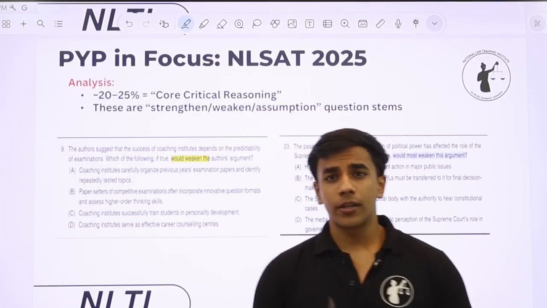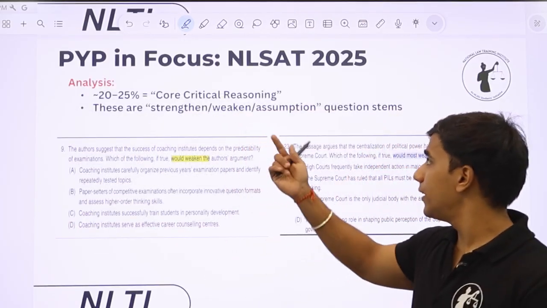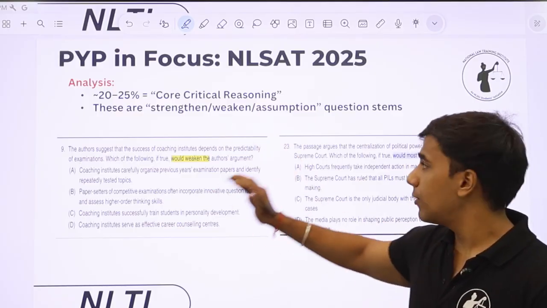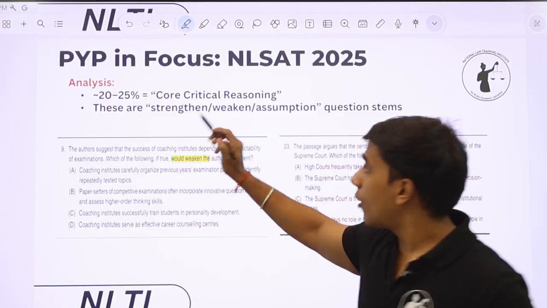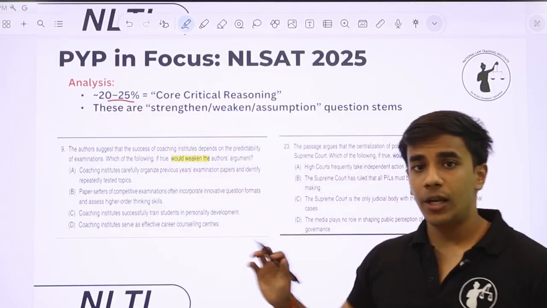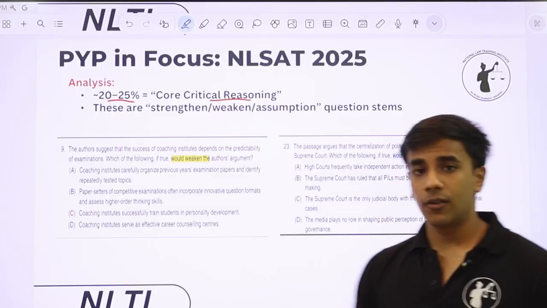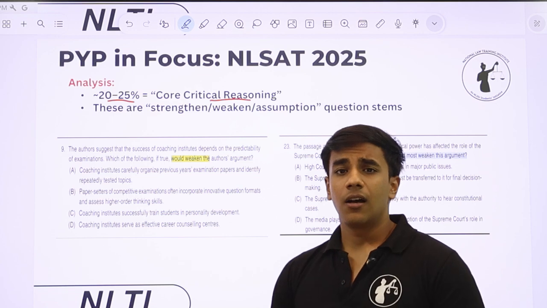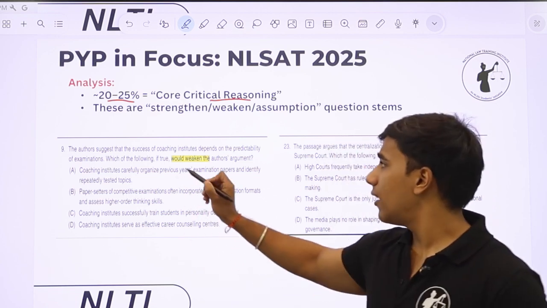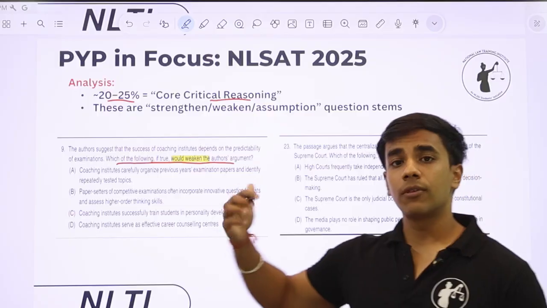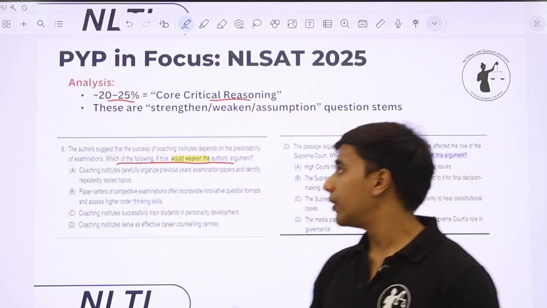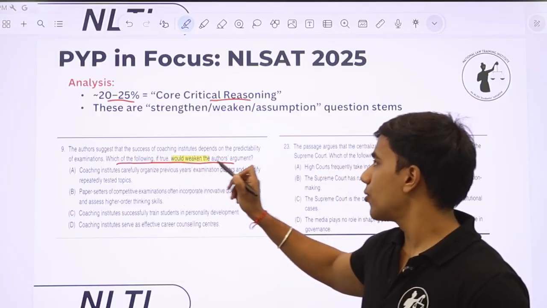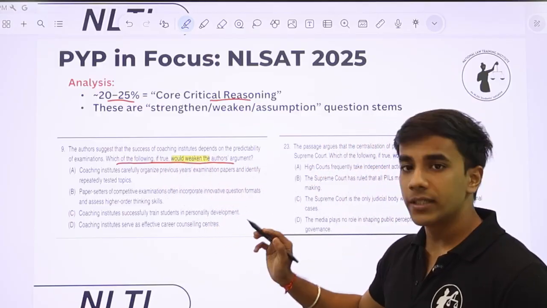Now we also talked about core critical reasoning questions like assumption, strengthening, weakening, and conclusion, inference. To give you an example of how these work in practice, around 20 to 25% of questions in NLSAT 25 were asked from these core critical reasoning concepts like strengthening, weakening, and assumptions. And how does this question work? It is directly given: which of the following statements will weaken the author's argument. For example, this is question number 9 from the master booklet. The authors suggest that the success of coaching institutes depends on the predictability of examinations.